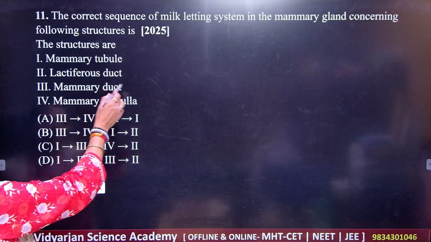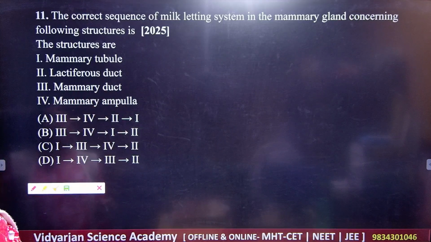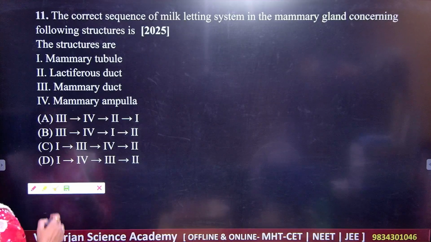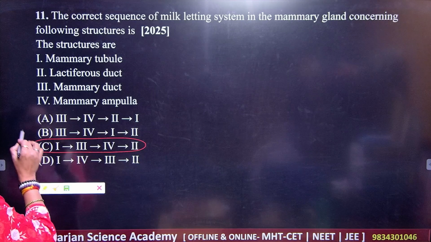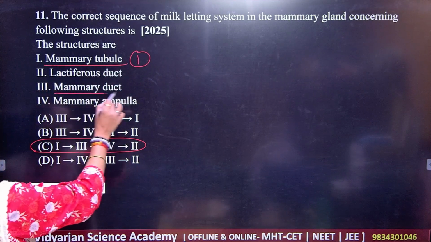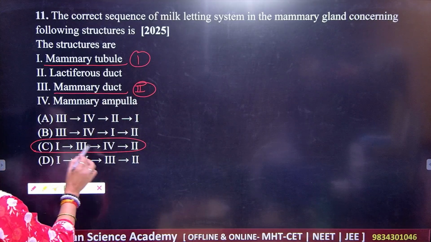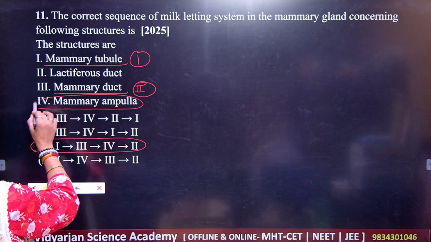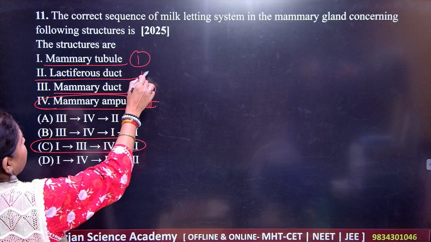So what should be the correct sequence? The correct sequence here is C: 1, 3, 4 and 2. Number 1 is mammary tubules, then number 2 is mammary duct, and number 3, then you have number 4 here, that is mammary ampulla. This will be in the third and this will be the last one.